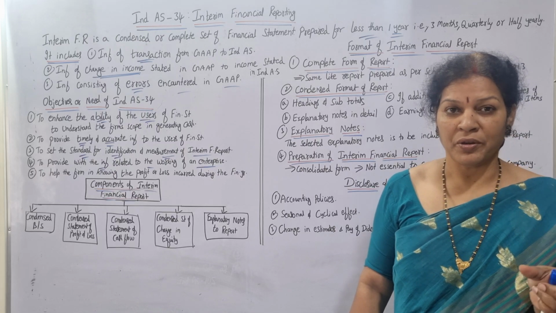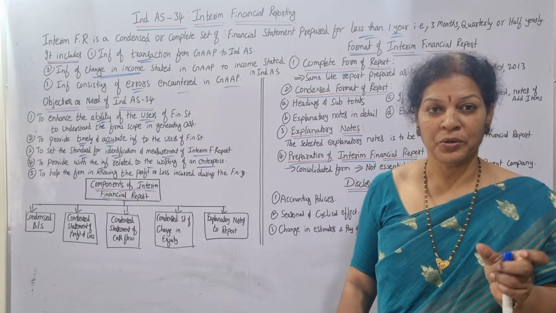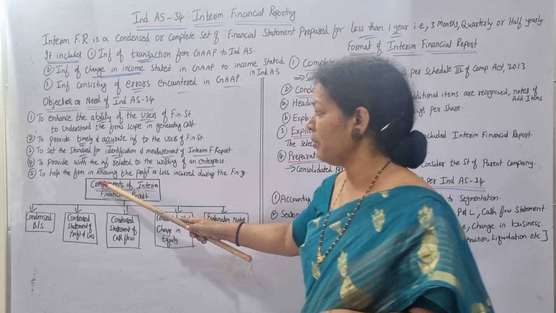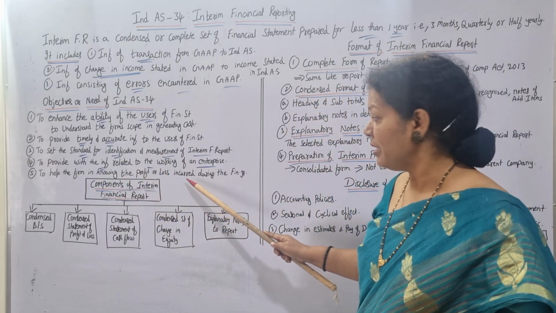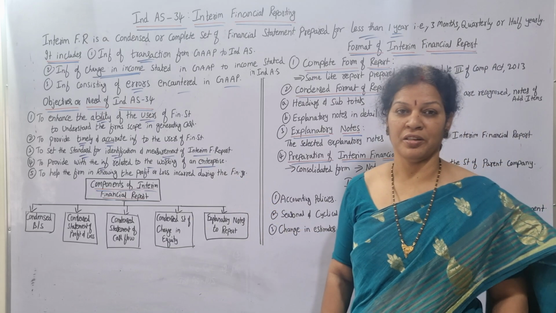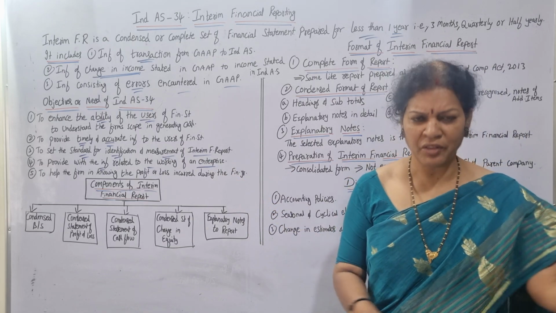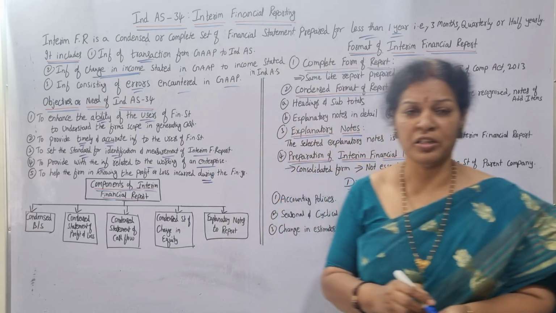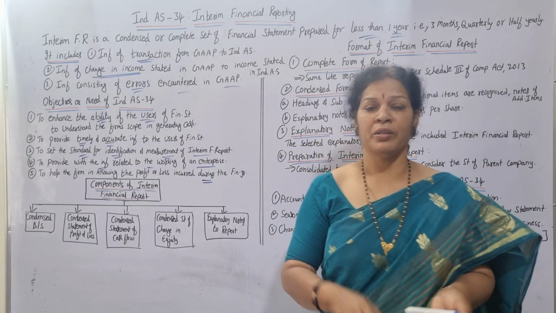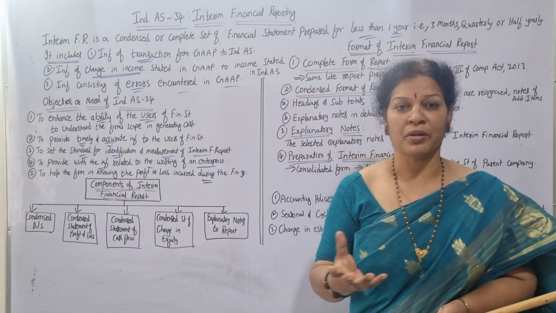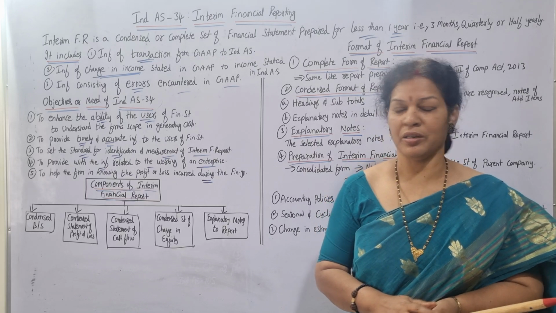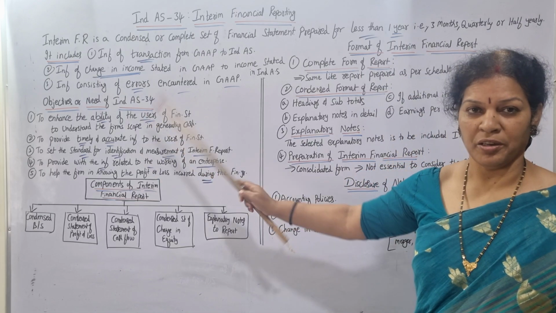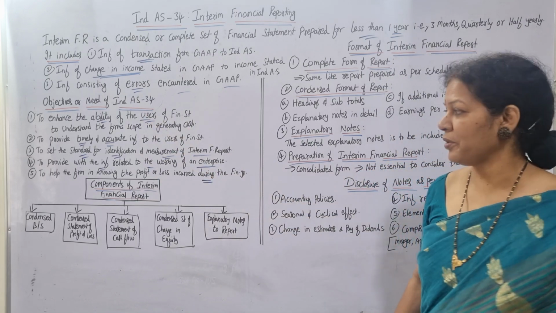Well in advance, whether the company is going towards profit or towards loss, that will be known. That is what we are saying: to help the firm in knowing the profit or loss incurred during the financial year. Not after the financial year, during the financial year itself. Underline this point. During the financial year itself you will come to know whether the organization is going to get a profit or loss, how things are going on. So these are the main objectives of Indian Accounting Standard 34, interim financial reporting.